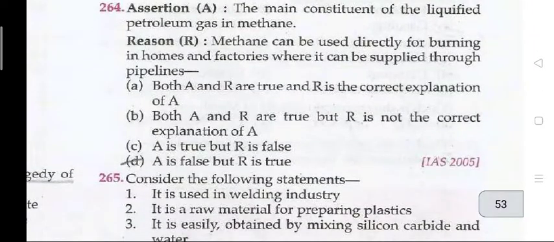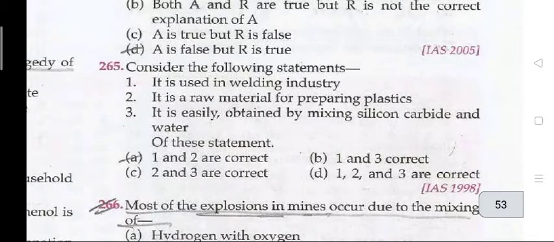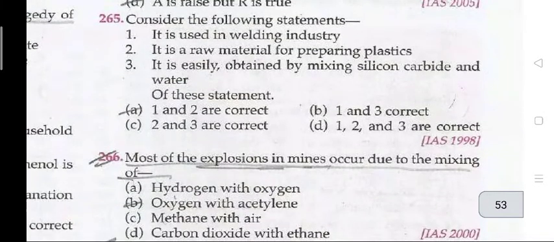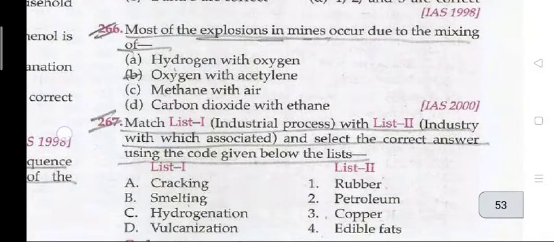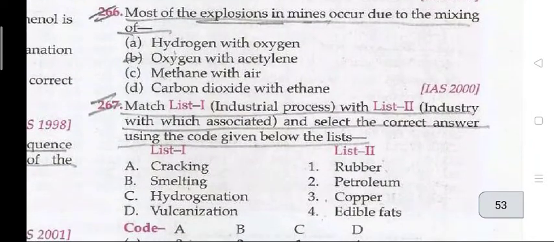Next question, 264. A is false but R is true. Methane can be used directly for burning in homes and factories, where it can be supplied through pipelines. Question number 265: consider the following statements. 1 and 2 are correct. It is used in the welding industry and it is a raw material for preparing plastics. Next question: most of the explosions in mines occur due to the mixing of oxygen with acetylene.